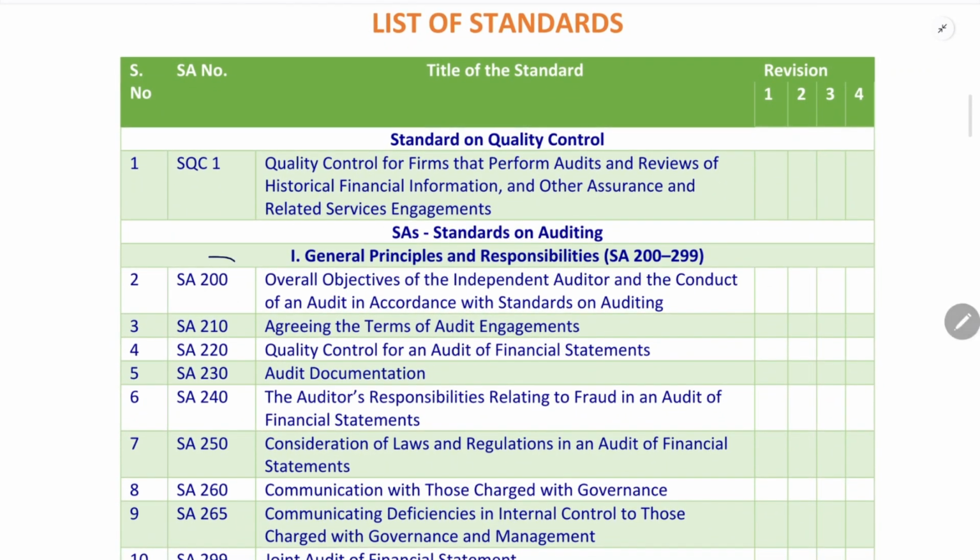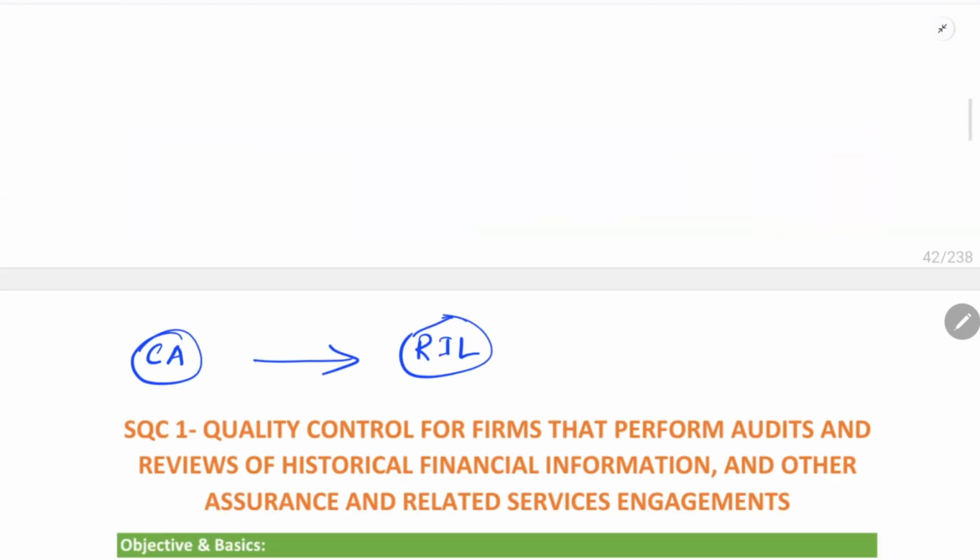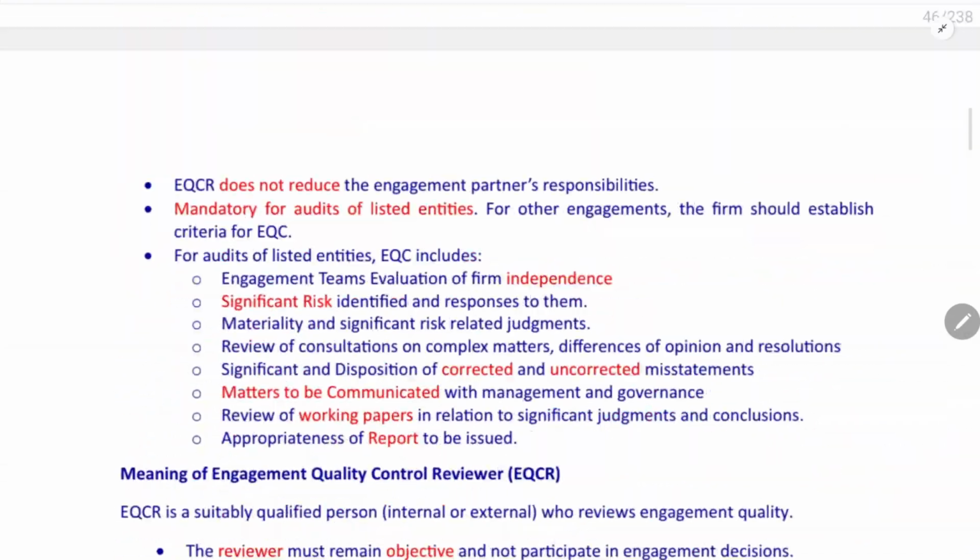In this lecture, we'll be learning SA 200, Standards on Auditing. Under Standards on Auditing, we have general principles and responsibilities for conducting an audit. SA 200 provides the overall objective of the independent auditor and the conduct of an audit in accordance with Standards on Auditing. Okay, let's discuss SA 200 in detail.